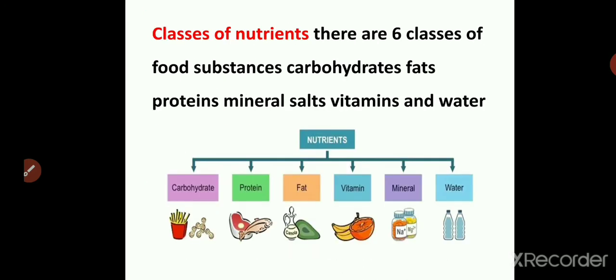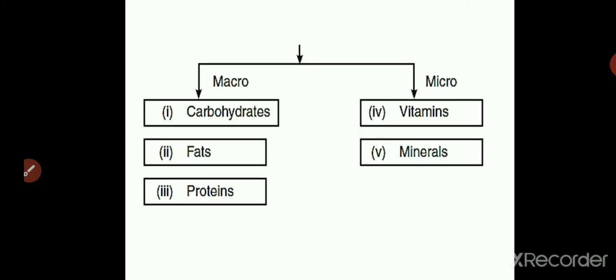Now the nutrients, as we saw, they are classified into those 6 groups: carbohydrates, proteins, fats, vitamins, minerals and water. Now these nutrients are categorized into 2 categories. All the 6 are divided into 2 categories: macronutrients and micronutrients. Macronutrients are those which our body requires in large quantities, like carbohydrates, fats and proteins. We consume this in larger amounts.